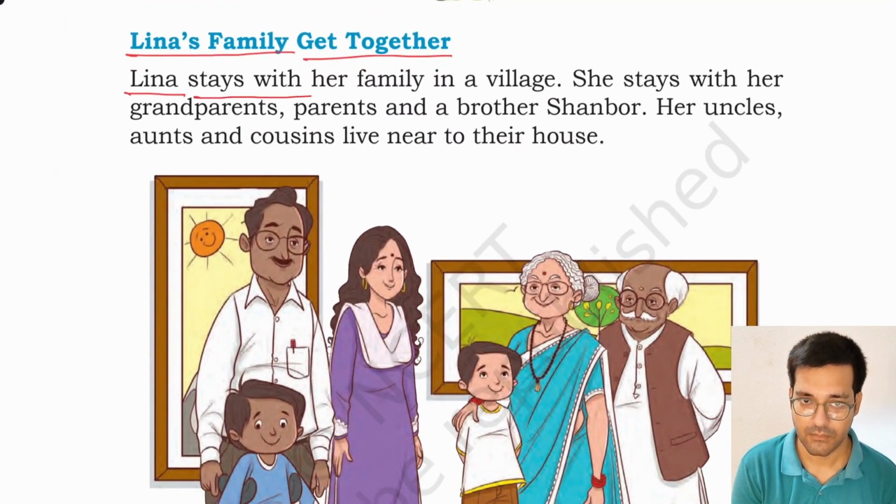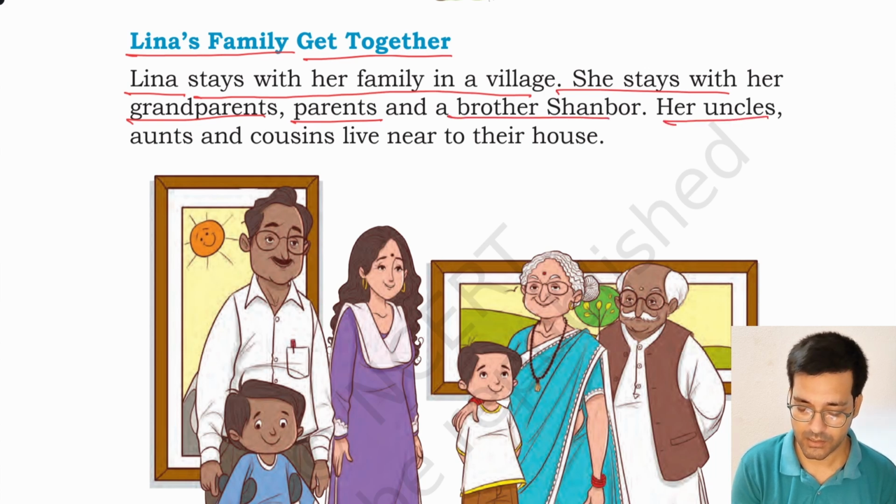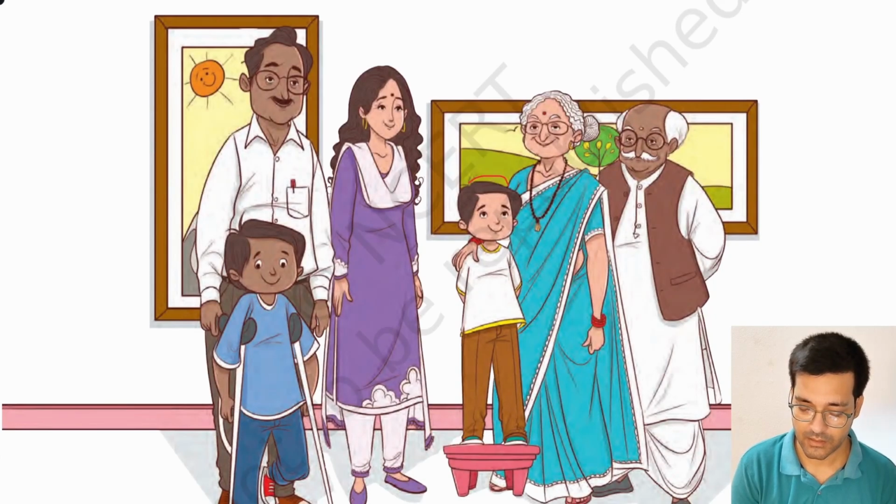Lina stays with her family in a village. She stays with her grandparents, parents, and a brother Sanbur. Her uncles, aunts, and cousins live near their house. You can see Lina's family. Here is Lina. Here is Lina's brother Sanbur. You can see Lina's father and mother and Lina's grandfather and grandmother.